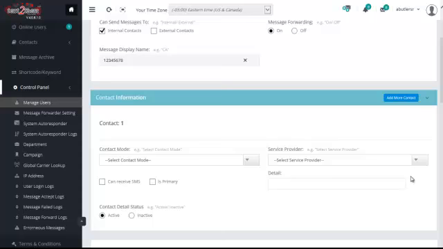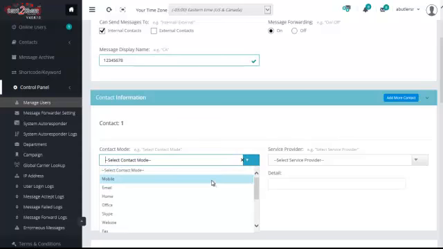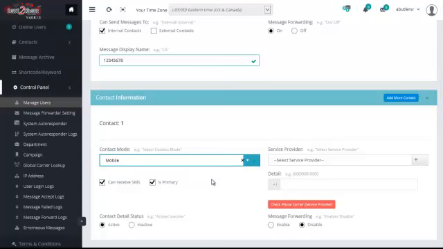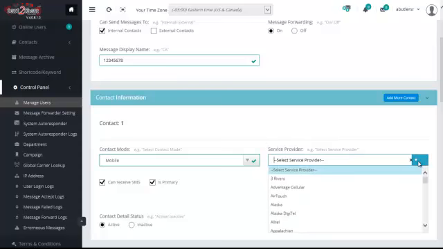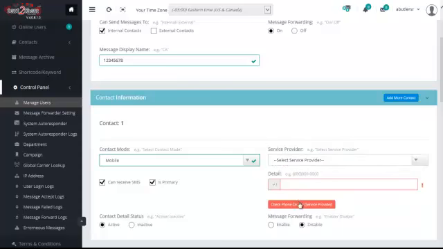Next we go to contact information. Click the drop-down menu. The contact information in this case is a mobile number. It can be an email. You put in the phone number and drop down for the carrier. If you don't know who the carrier is, click this red bar and we will look up the carrier for you. If it's a mobile number, then you want to click Can Receive SMS Messages, and also you want to click this as the primary for a mobile number.